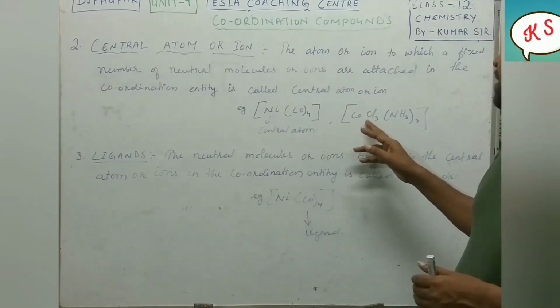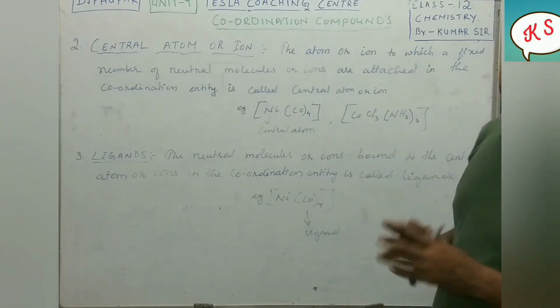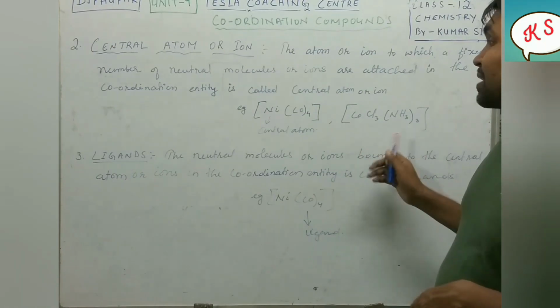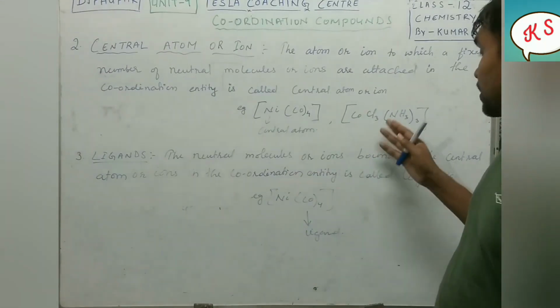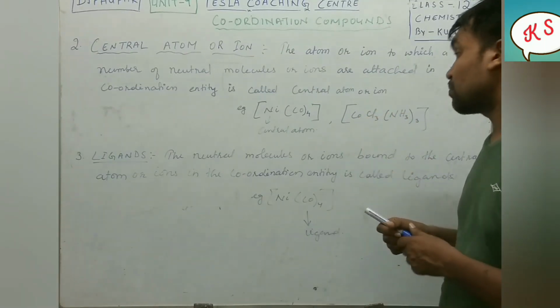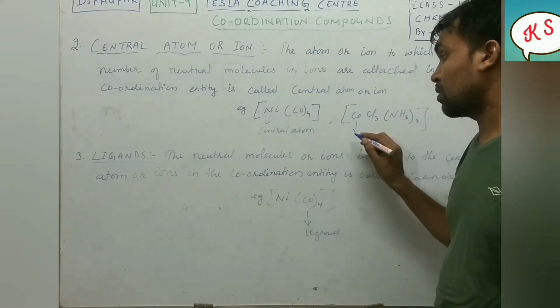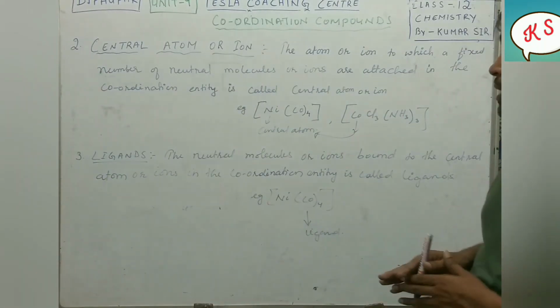So cobalt is attached to a fixed number, 3 plus 3, 6 neutral molecules or ions. So this cobalt will be called the central atom. Got it? I hope you have understood it.